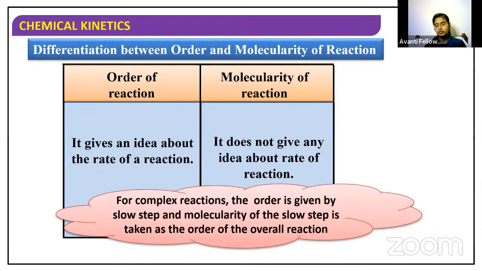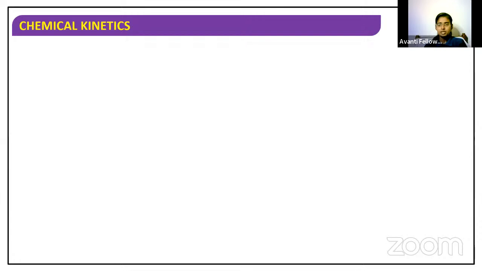For complex reactions, we may have two steps. Among those two, one is the slowest step. The number of molecules taking part in that slowest step may be two. So that too is taken as the order for the overall reaction. Got it? So these are the very important points about order and molecularity. I hope these 5 points are very clear to all of you. Do you have any doubts? Shall we go with one question from order and molecularity?